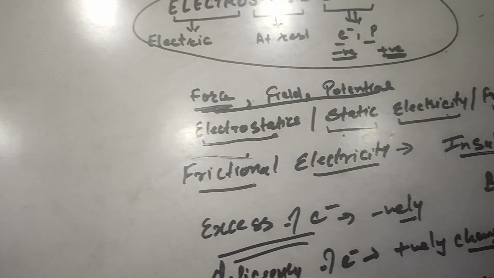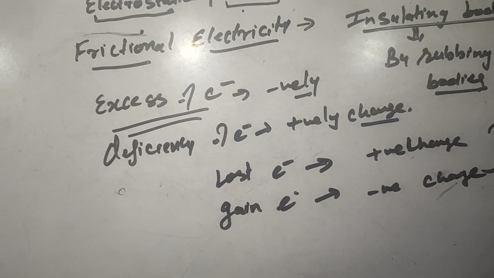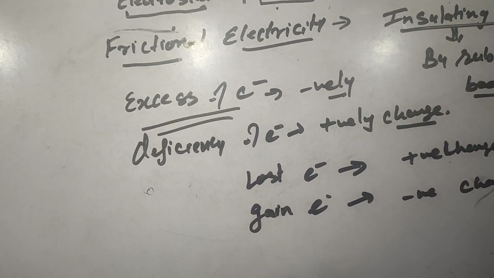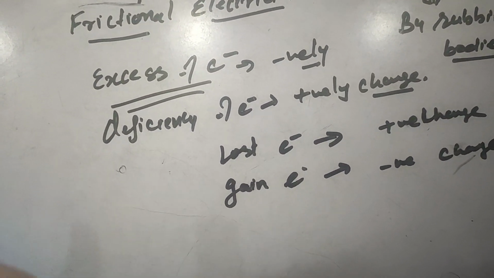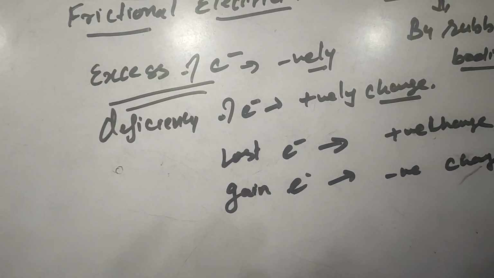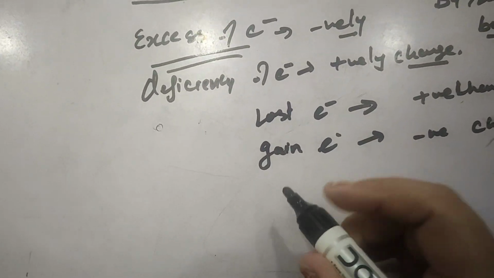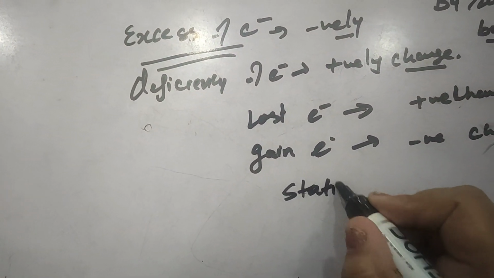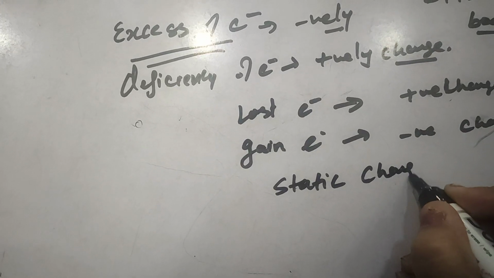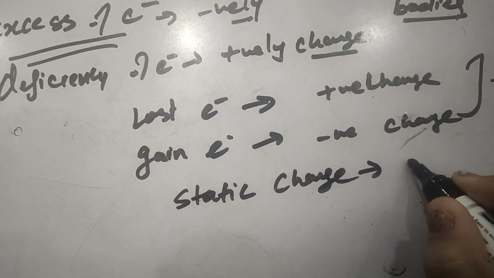Now we are again and again using the word static charges. Why are the charges so produced called static charges? Static charges means charges at rest.